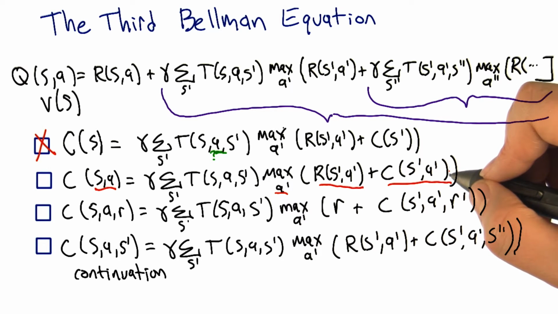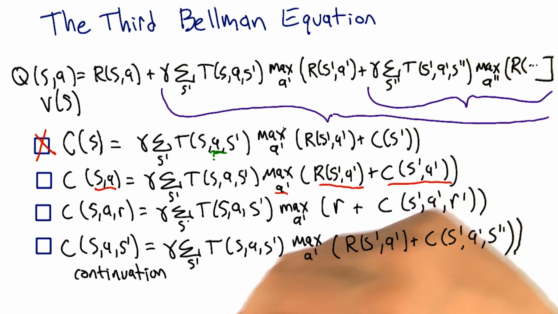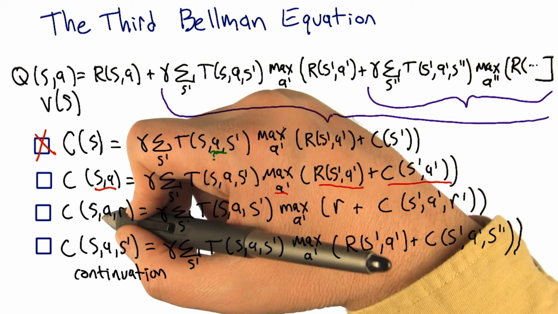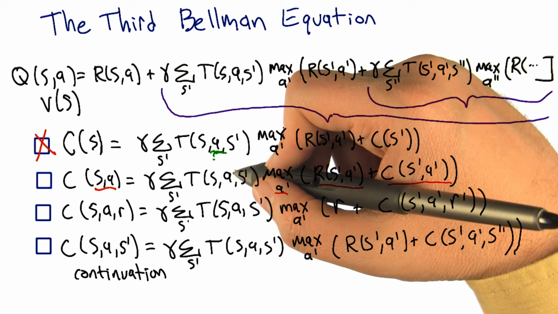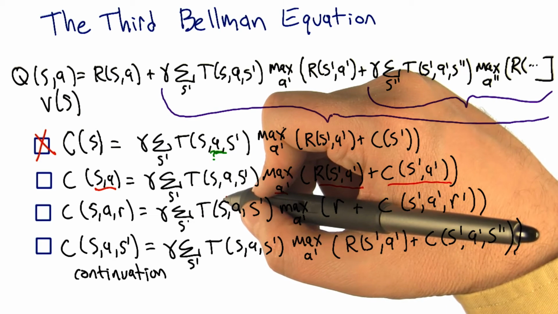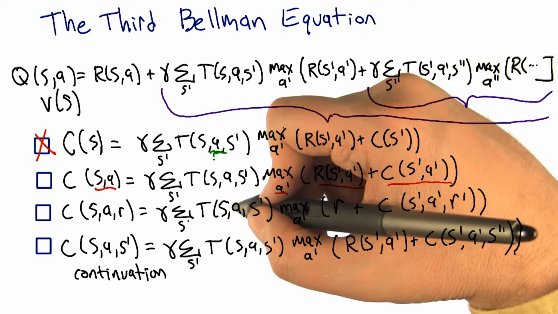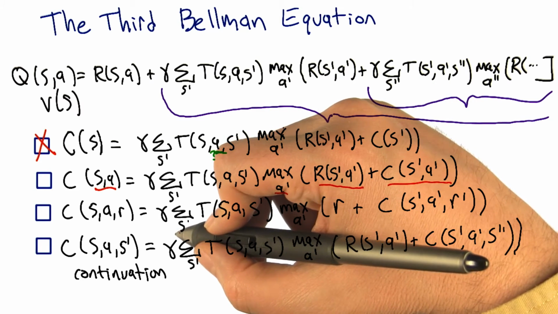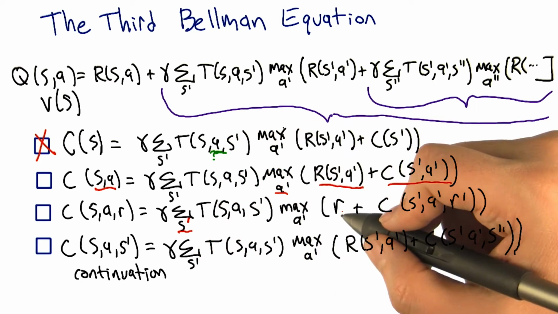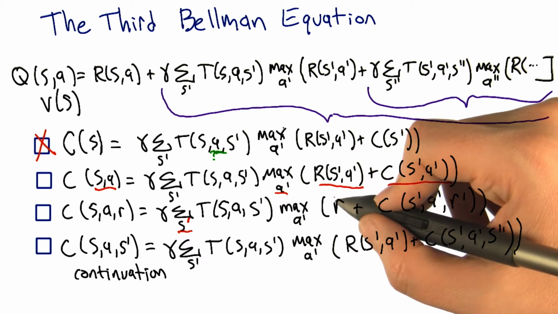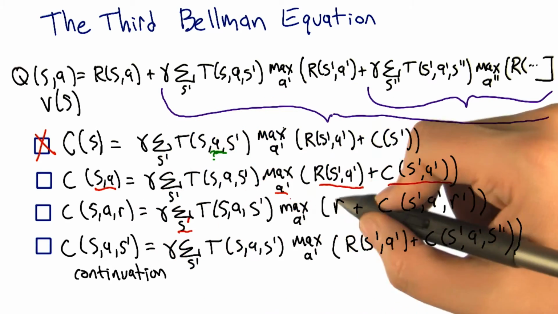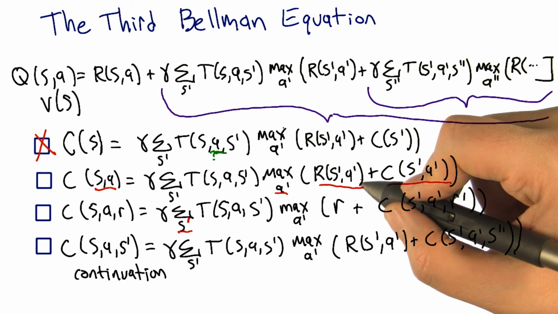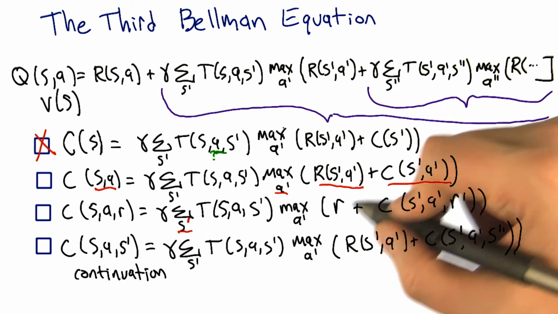But before I believe that, let me convince myself the other two aren't right. So if I look at the next one, C, S, A, and R, I actually think that could be right, except if you look inside the equation there, the same reasoning holds. I was in some state. Is that S prime underneath the summation? Yeah, sorry. Okay, so I'm going to do the same thing, do my expectation over the state. I end up in the next state, S prime. Then I take the best action I can. And then receive the reward that I received already? That doesn't make any sense. The reward I'm going to receive next has to depend upon where I'm going to be afterwards. So the R is in the wrong place, so that can't be right.